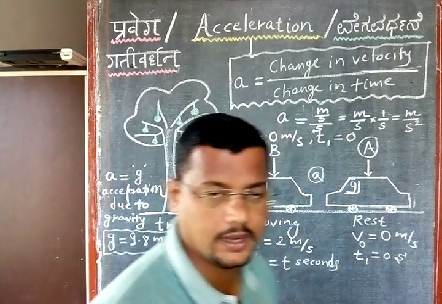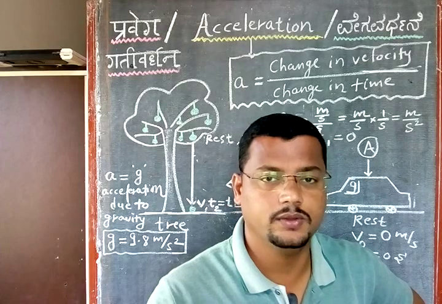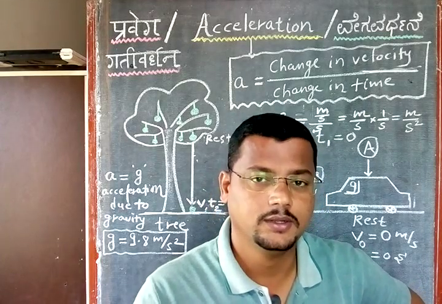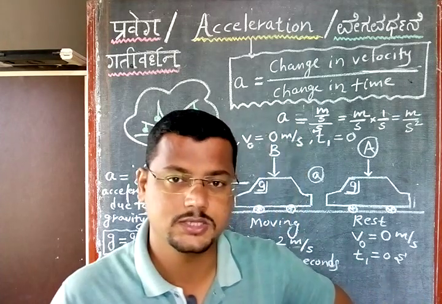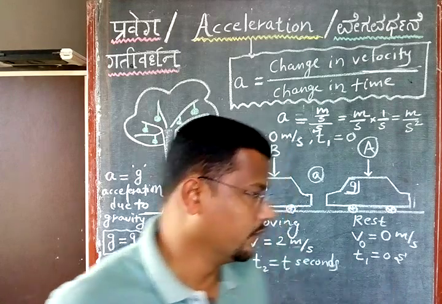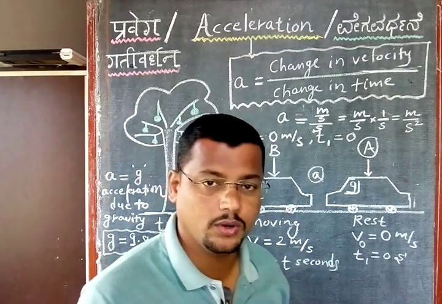You have this in detail in your chapter number 8, Gravitation, where you will have this g equal to 9.8 meter per second squared calculation in detail. I hope this concept of acceleration you have understood here. I have written a very simple concept here. After this we can go for the problem part, right?